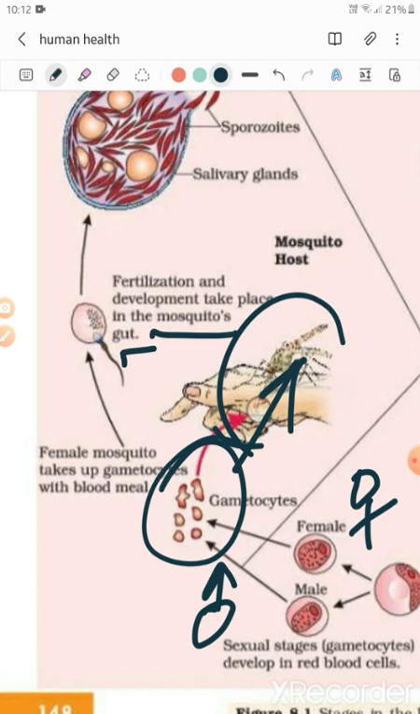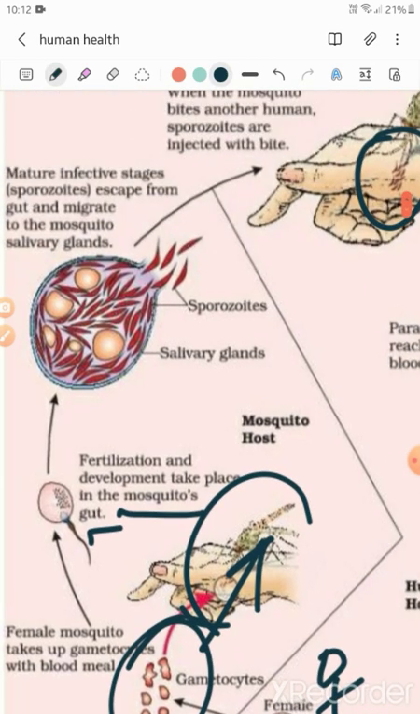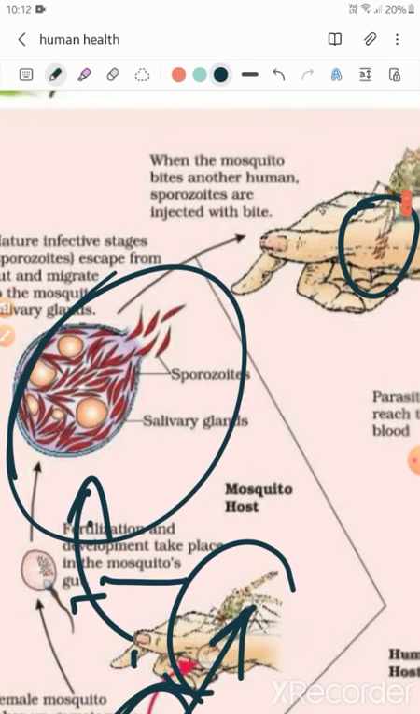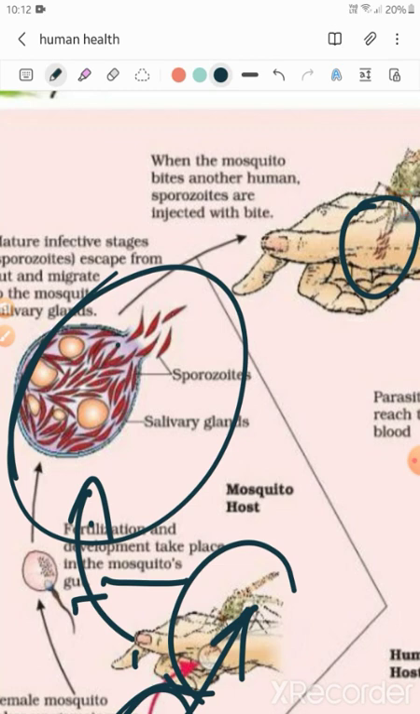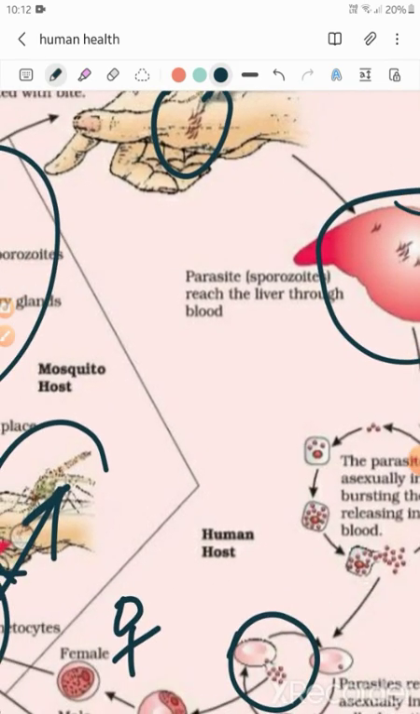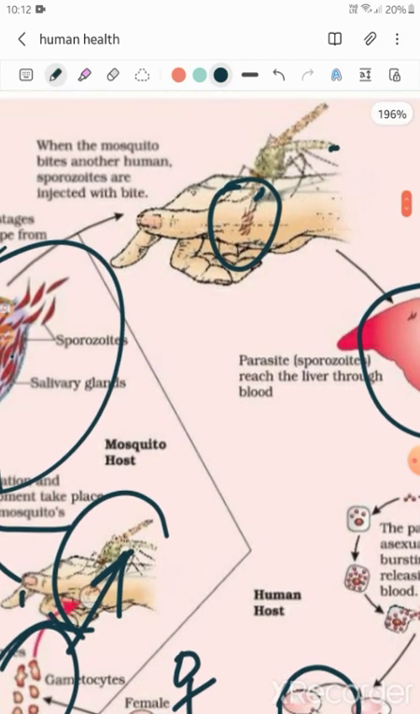So fertilization and development would take place in the gut of the mosquito, and after fertilization, sporozoites are formed. These escape from the gut to the salivary gland, and now they are present in the salivary gland. When this mosquito bites another human, the sporozoites would be injected into that human and the cycle would continue. So they inject sporozoites and take gametocytes. From humans, gametocytes are taken by the mosquitoes, and these mosquitoes would inject sporozoites into the humans.